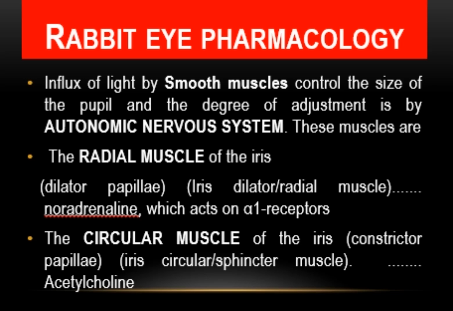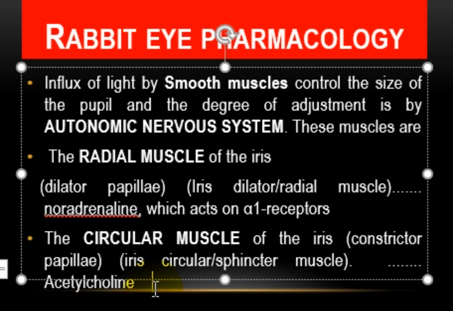What is mydriasis? We will discuss later on. If the alpha 1 receptors are blocked, it results in miosis. Then we have the constrictor pupillae, which are the circular muscles under the parasympathetic nervous system, containing the muscarinic receptors, which are M3 receptors.